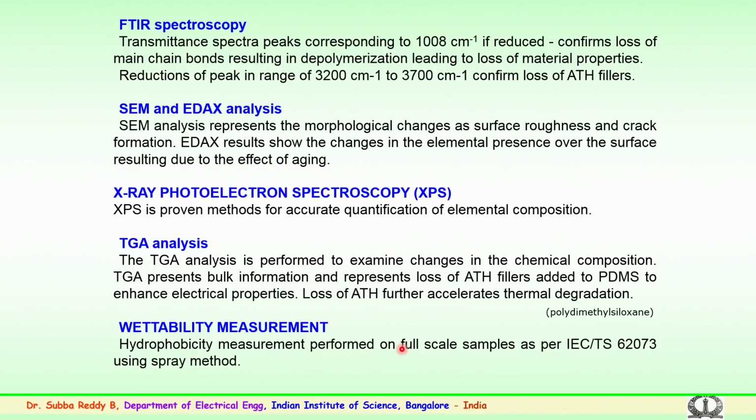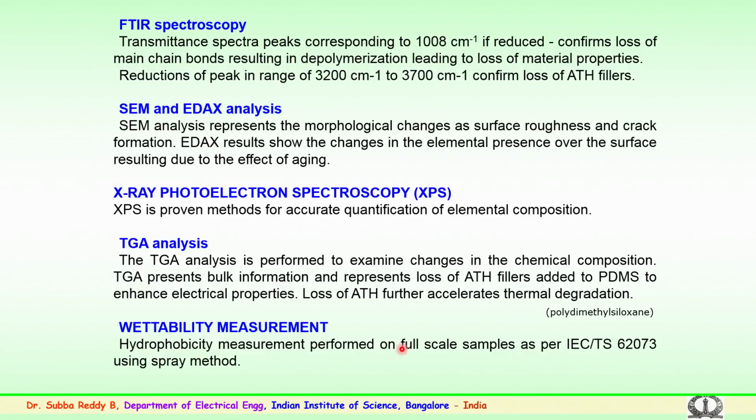Then SEM and EDAX. SEM is the scanning electron microscope, which is normally carried out for surface morphological studies. This shows the surface roughness and also the formation of cracks, in case it happens over a period because of the corona hitting the samples. EDAX, energy dispersive X-ray analysis, shows the changes in elemental presence over the surface resulting from the effect of corona aging.